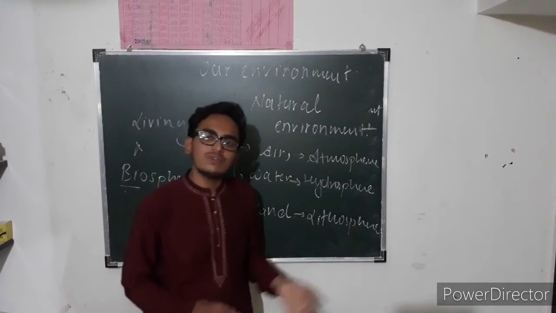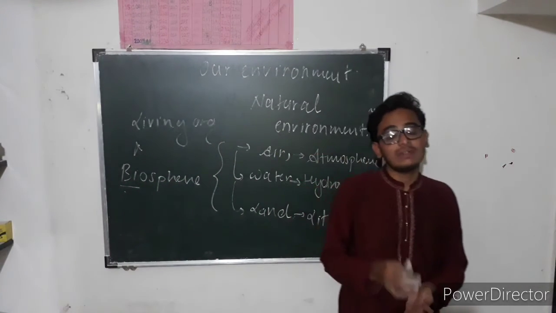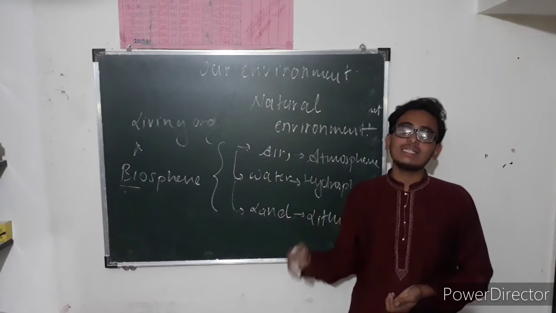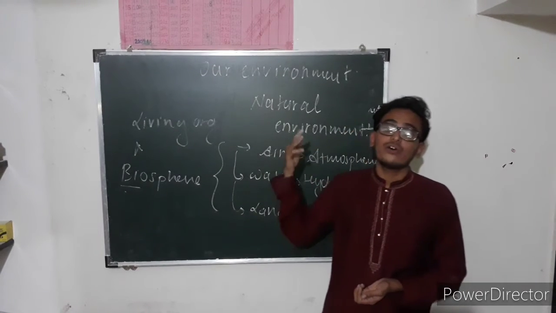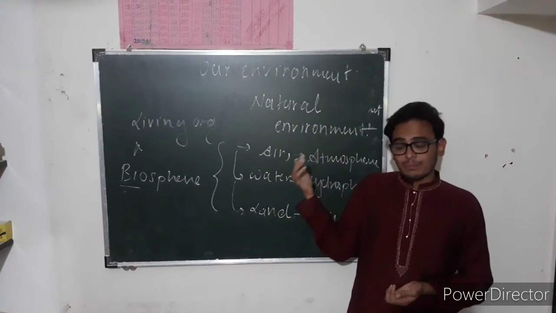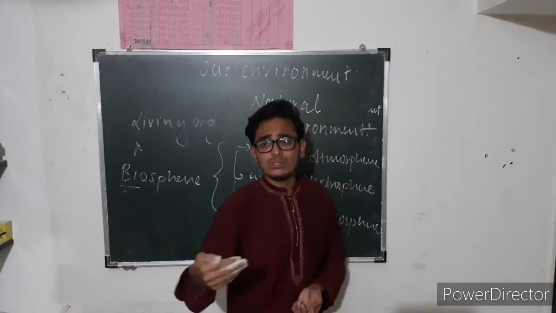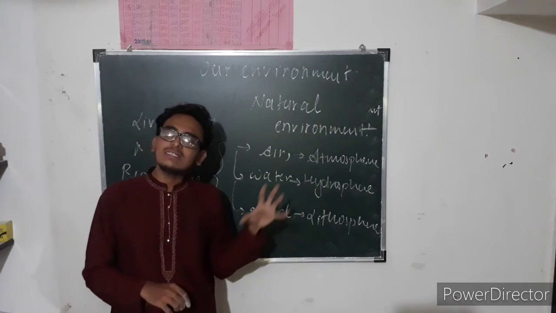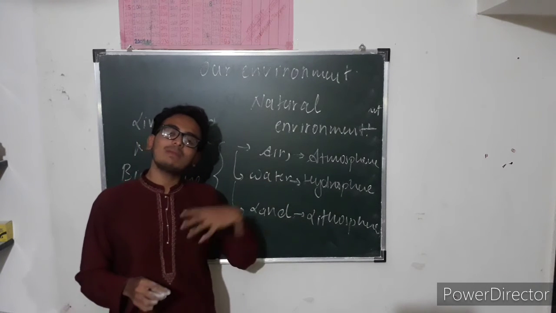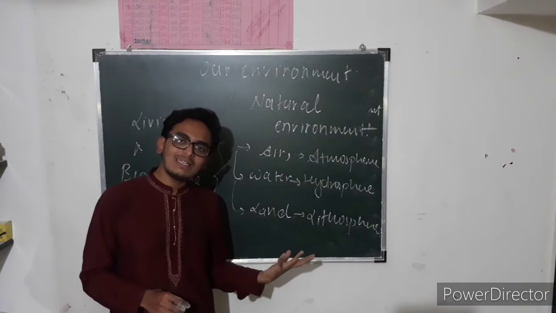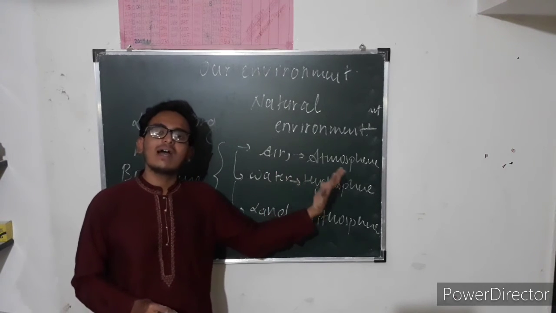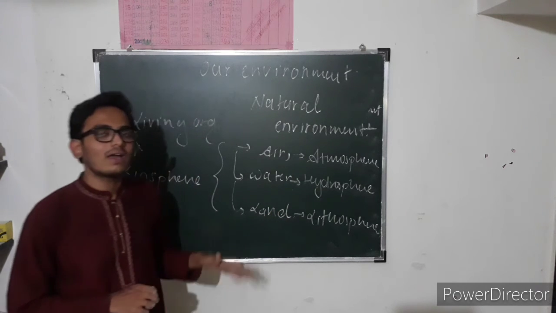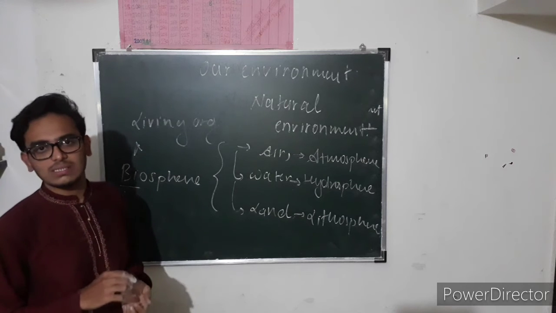Okay, coming on to artificial environment. Artificial environment is an environment which is made artificially, that is man-made. Like we make a lot of things, like buildings, roads, then pencil, books, pen, etc. So these things which are not nature made, which are man-made, are known as artificial environment. It comes under artificial environment. Okay, and the last part is ecosystem.